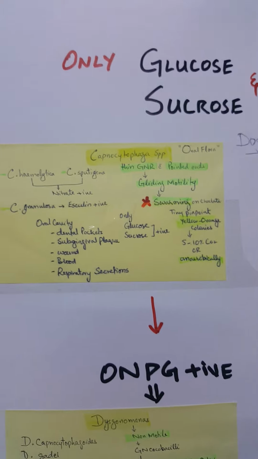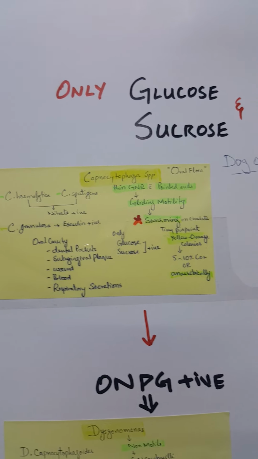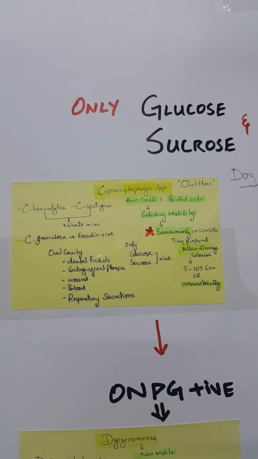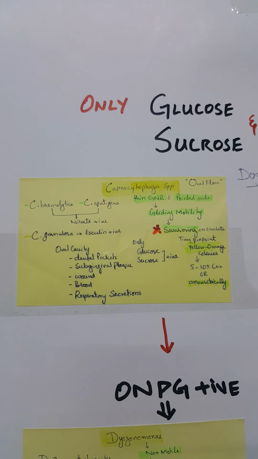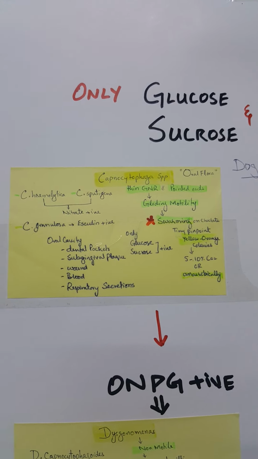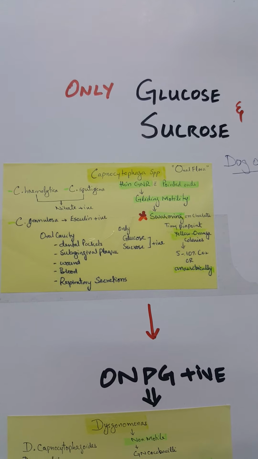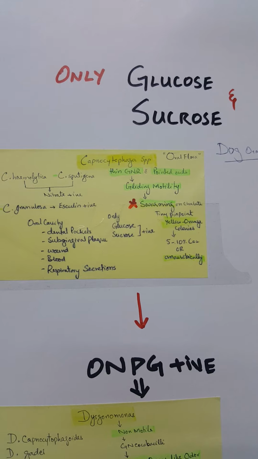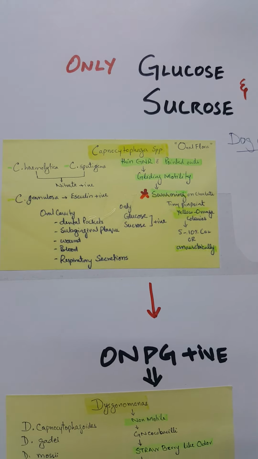Among the HACEK group, there is another organism that is called Capnocytophaga. This is dog oral flora, and capable of producing acid from glucose and sucrose. It's a thin gram-negative rod with pointed ends, just like fusiform bacilli, with gliding motility and swarming on chocolate. Tiny pinpoint yellow-orange colony, with 5 to 10% carbon dioxide or anaerobic condition required for this organism.